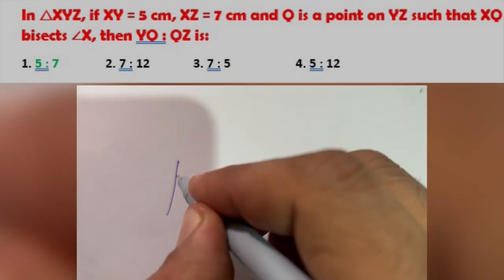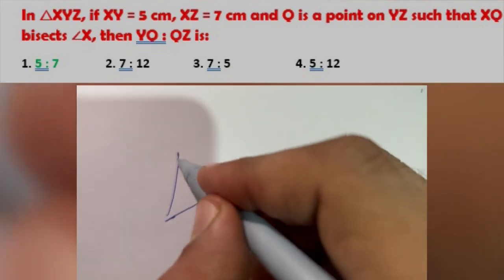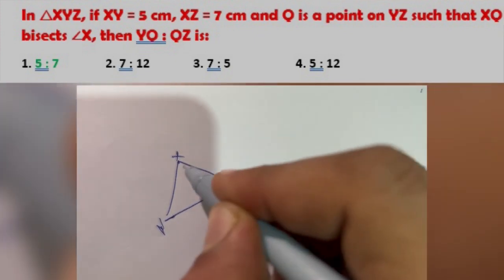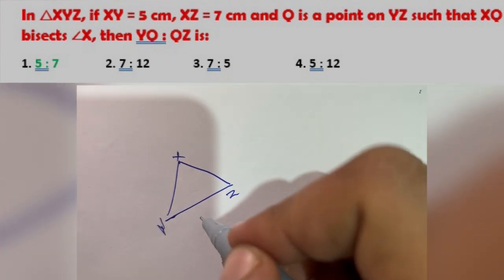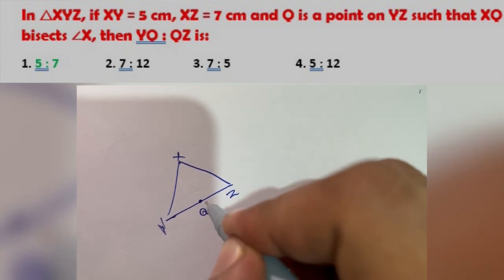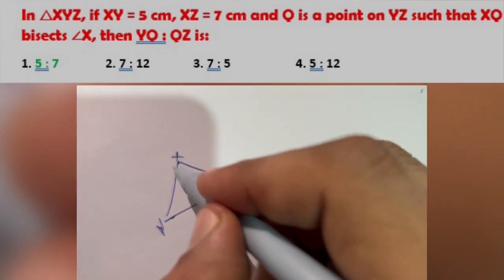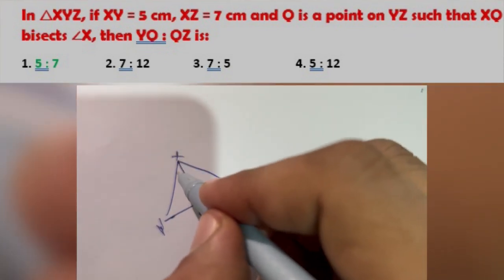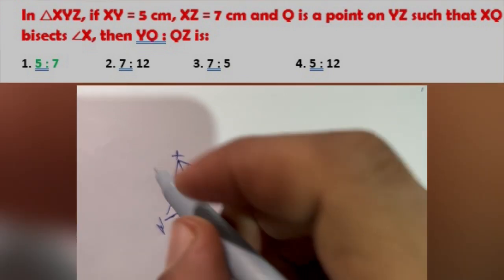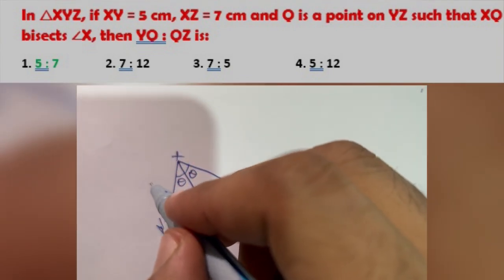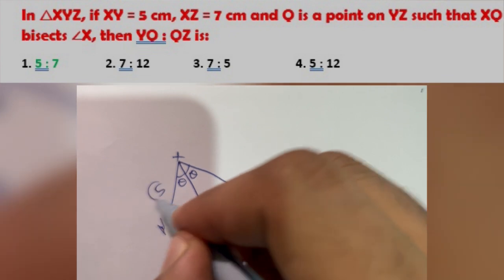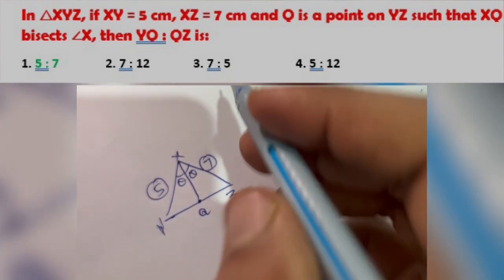The next question is question number 8. It says that there is a triangle named XYZ and Q is the point on YZ and it bisects angle X. So this will be theta, and XY is given as 5 and XZ is given as 7.